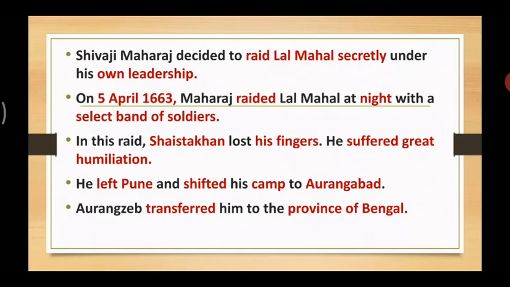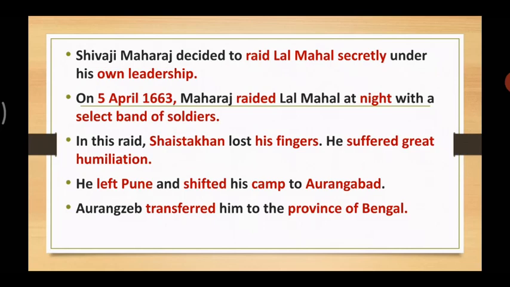Shivaji Maharaj decided to raid the Lal Mahal secretly under his own leadership. That is, on 5th April 1663, Maharaj raided Lal Mahal at night with a selected band of soldiers. In this raid, Shaista Khan lost his fingers and suffered great humiliation. He left Pune and camped at Aurangabad, and Aurangzeb transferred him to the province of Bengal.